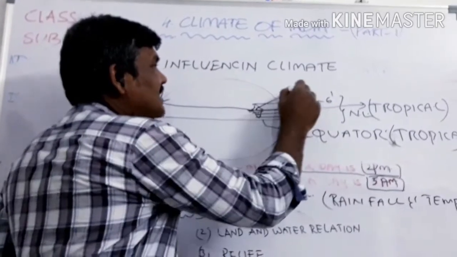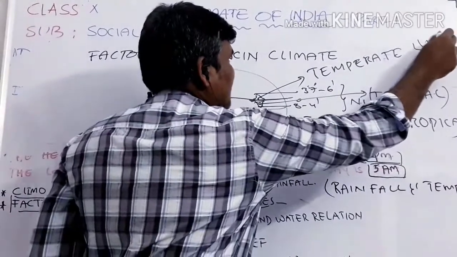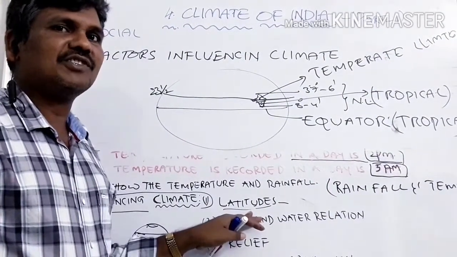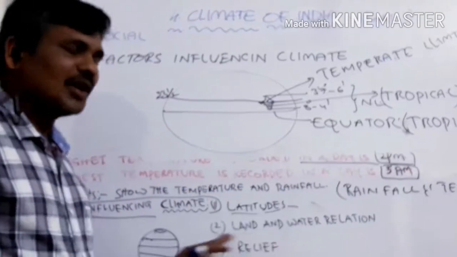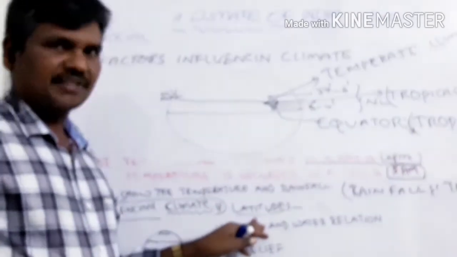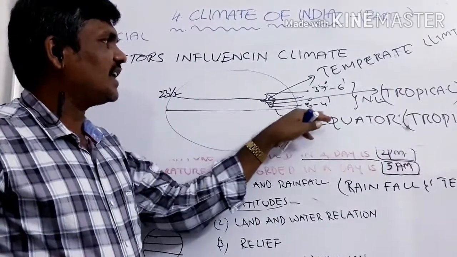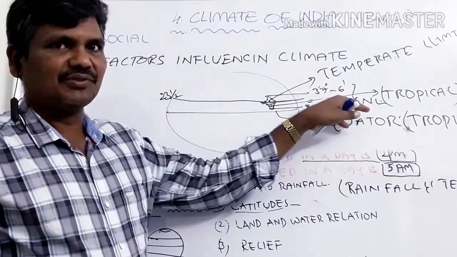The northern part is existing in the temperate climate. That's all you have to understand. So this is the latitudinal factor which is affecting our India. India is existing from 8 degrees 4 minutes northern latitude to 37 degrees 6 minutes northern latitude.